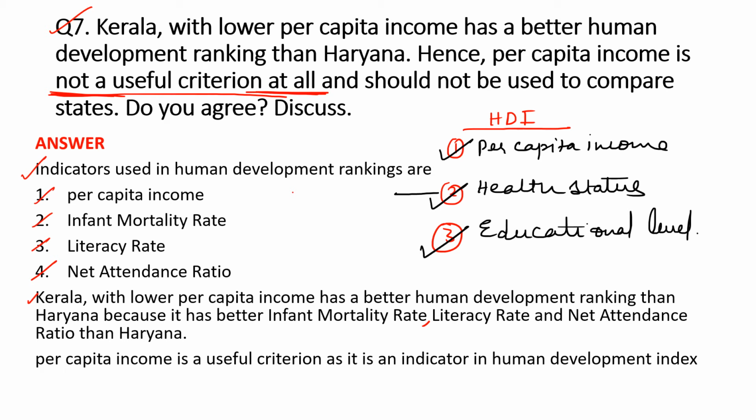We will not agree with this statement because per capita income is a component of the human development index. Therefore, we will not agree with this statement.